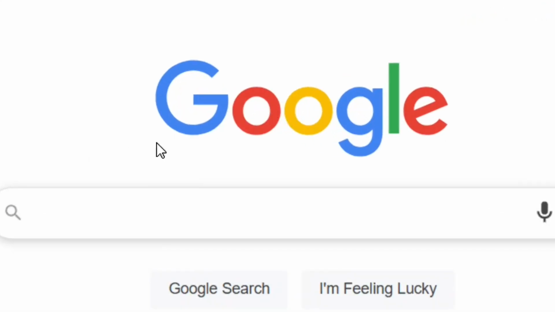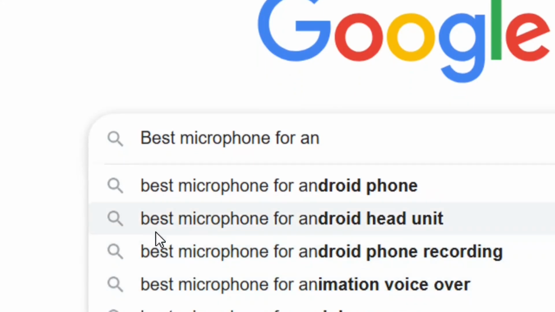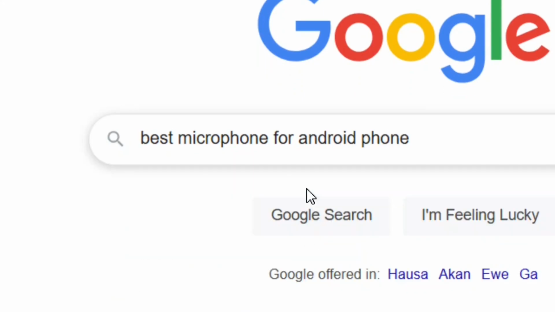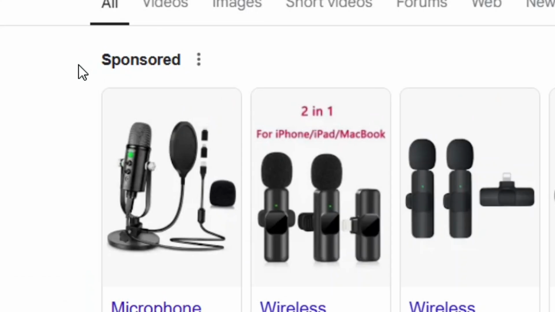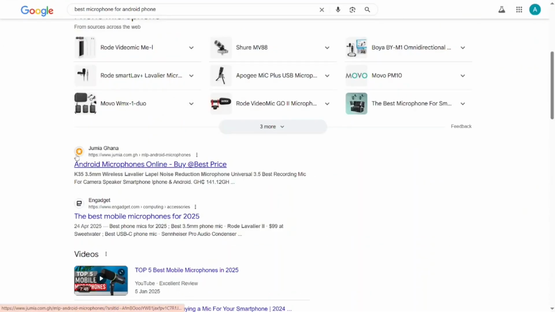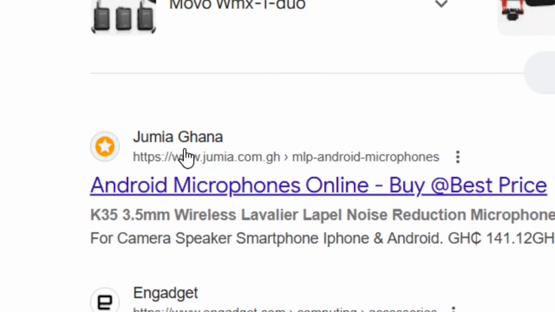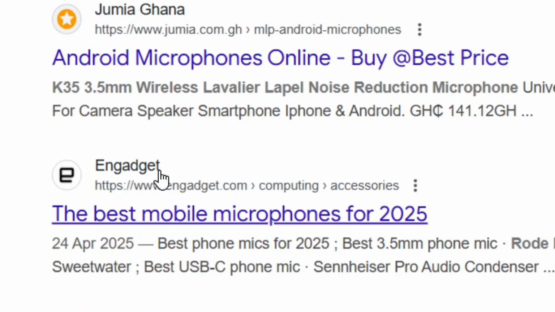Let's put in other queries, something that has a buying intent, like best microphone for Android phone. As you can see, Google is showing sponsored results first. Besides the sponsors, those who are running ads, when you scroll down, you see that Google is also showing an e-commerce website where you can get the microphone from. Beside it, Google is also showing another website that you can buy the microphone from.